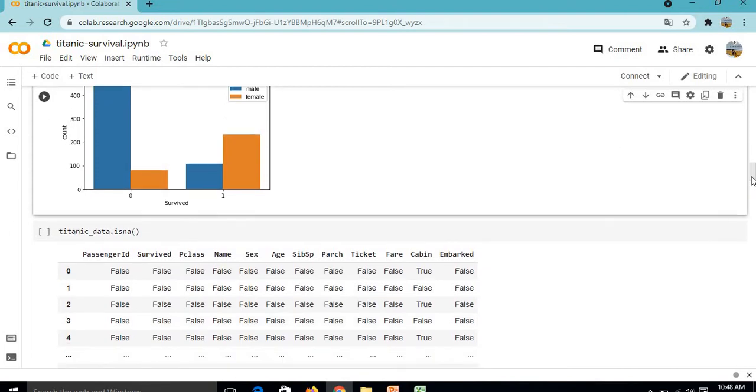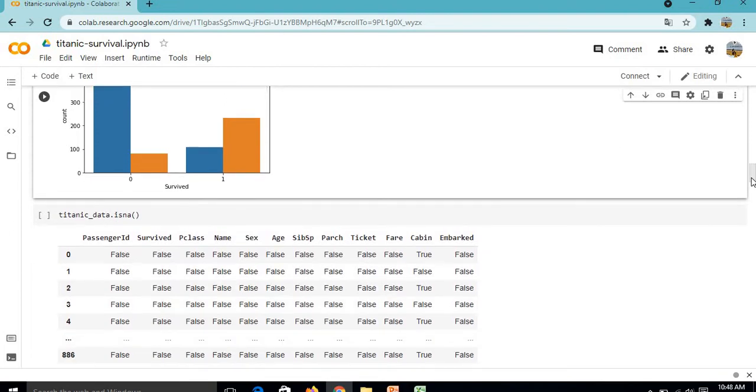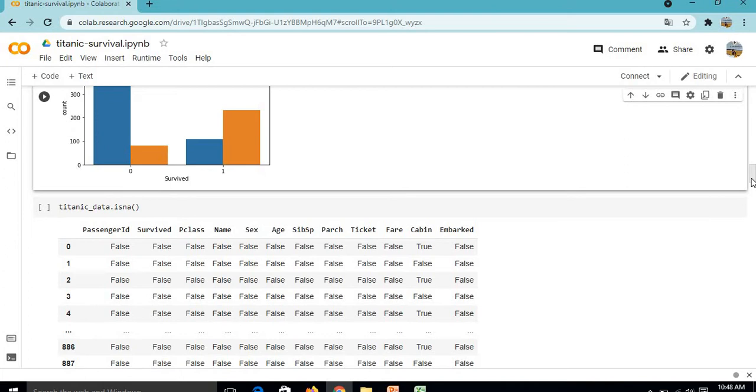Now for knowing the null values, we will use the isna method, which tells us whether a particular value is null in the data set or not.